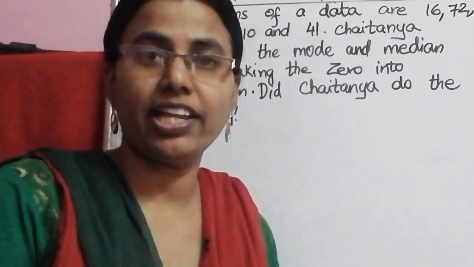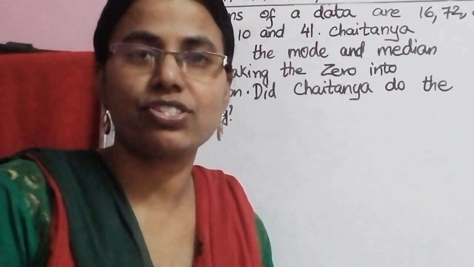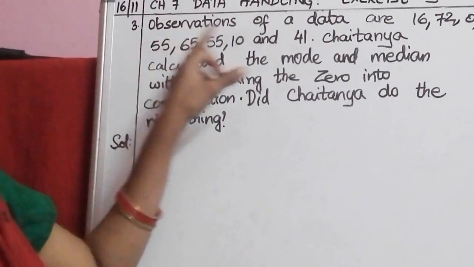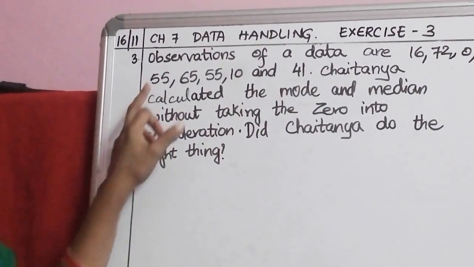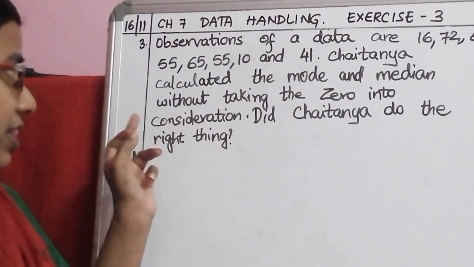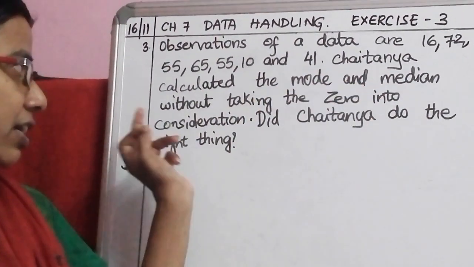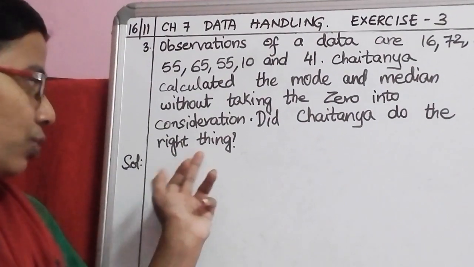Okay. Today, let's continue with exercise 3, problem 3. Let's read the question. Observations of a data are 16, 72, 0, 55, 65, 55, 10 and 41. Chaitanya calculated the mode and median without taking the 0 into consideration. Did Chaitanya do the right thing?